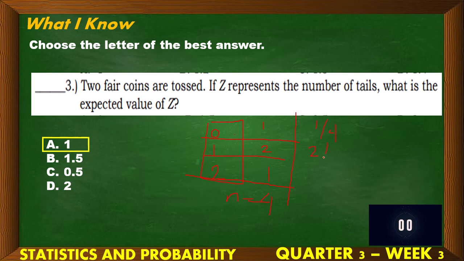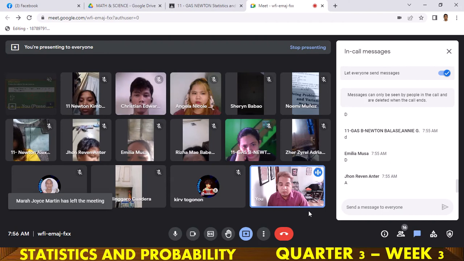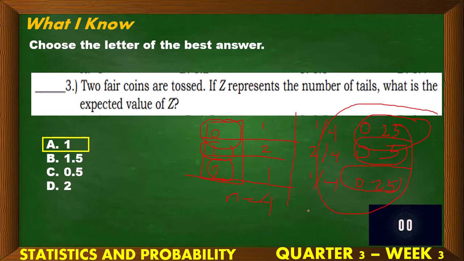This is 2 over 4. And this is 1 over 4. Or in decimal, this is 0.25. Diba? 0.5 and 0.25. Then afterwards, multiply natin isa-isa. 0 times 0.25, 0. 0.5 times 1, 0.5. 2 times 0.25, 0.5. Kasi i-add natin lahat. Therefore, the answer is 1. Recall lang yun ang ginawa natin last week.